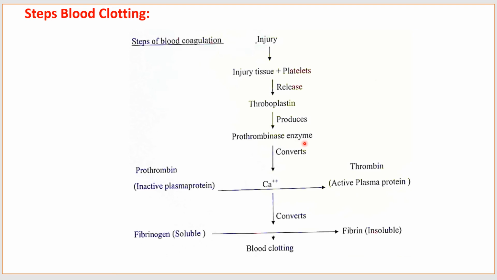This prothrombinase enzyme converts inactive plasma protein, that is prothrombin, into active plasma protein thrombin with the help of calcium ions. The thrombin helps to convert soluble fibrinogen into insoluble fibrin, and then blood clotting occurs.